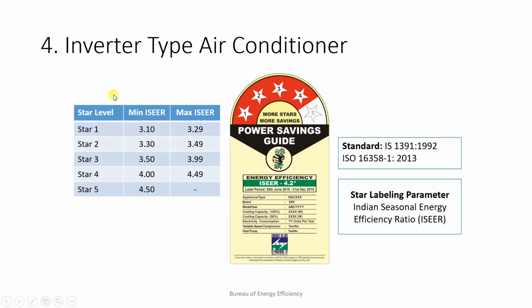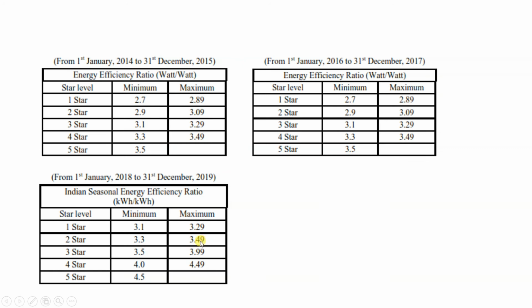Also you should remember that these values are just example values, as we have seen in the PDF file. For different years, as the year changes, these values, ISEER, or if you are considering a normal air conditioner, then EER, continuously change. So you just have to check the PDF file, and from there you will get the values. So these are a few values related to the inverter type AC.